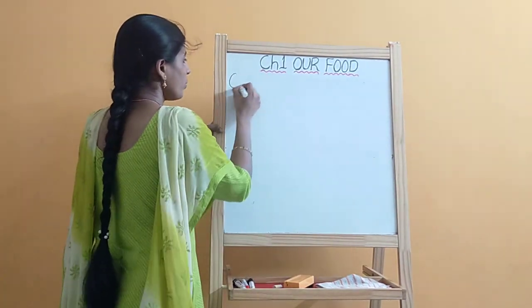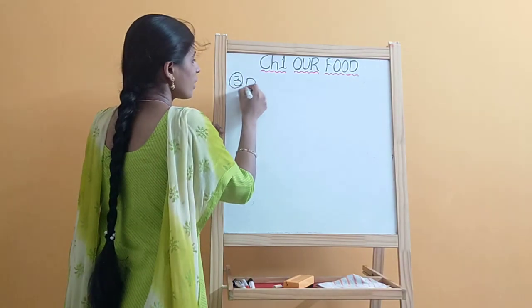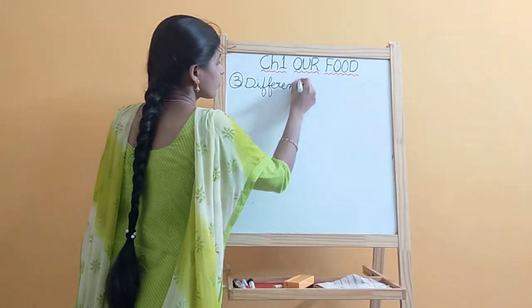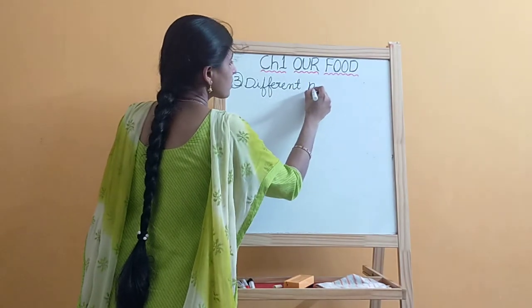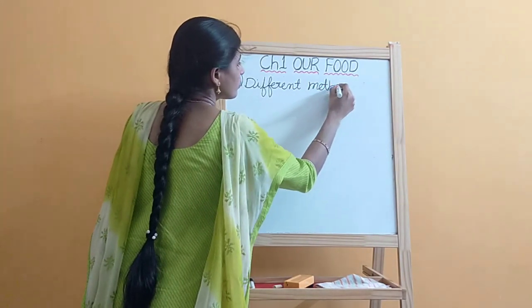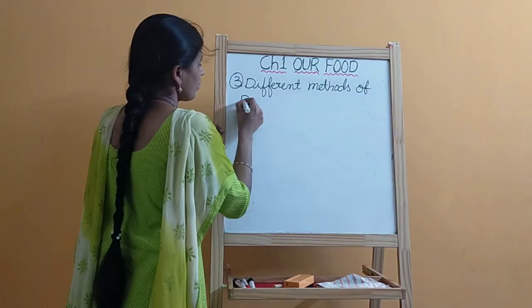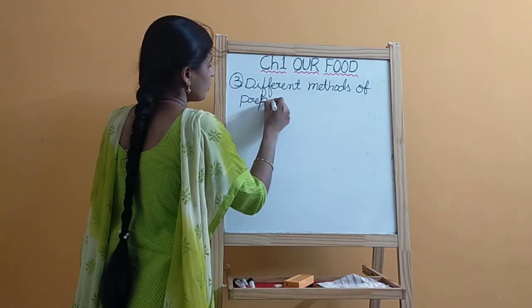What is the third topic? Different methods of preparing food.